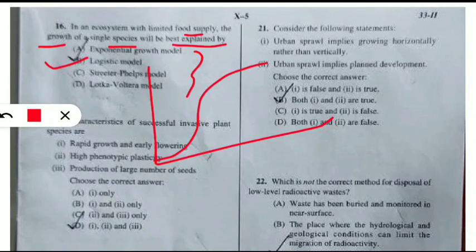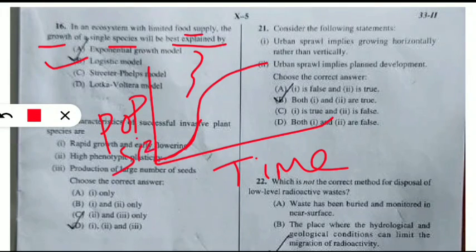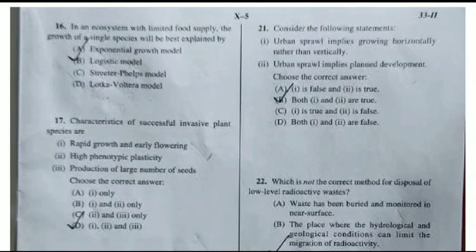First of all, what will happen, as the time will go on, then the same species, single species is there, it will enjoy the food and it will grow in the population size, which is in the y-axis population size. And after certain time, when there is limited food supply it is given, so it will be in the straight form, that is when it is reaching its carrying capacity, the population size will not increase as the time increases. So logistic model will be the correct option. Coming to the next question, question number 17.